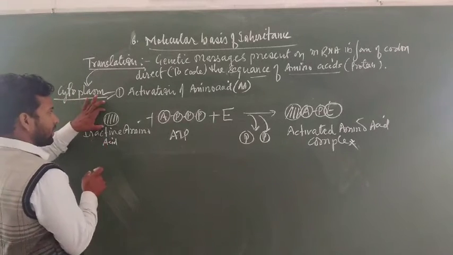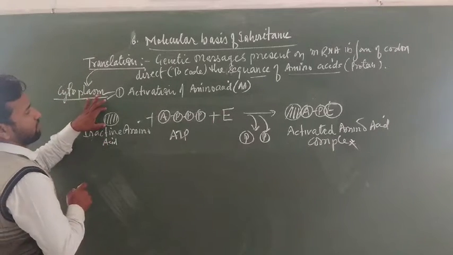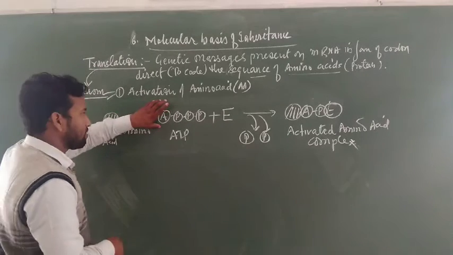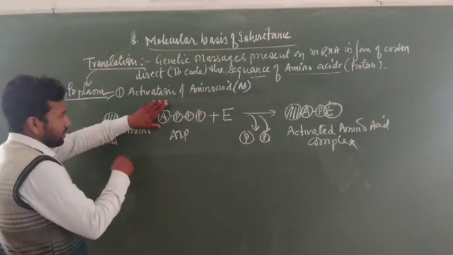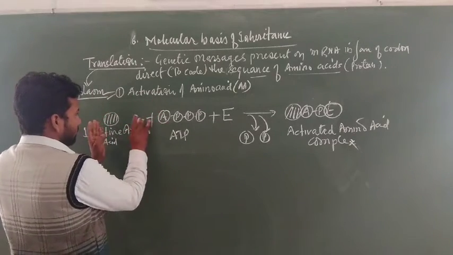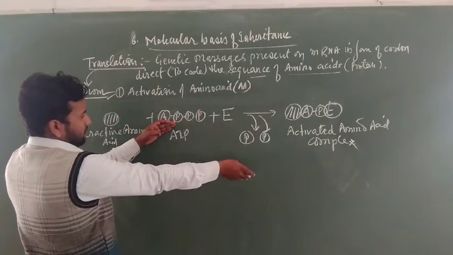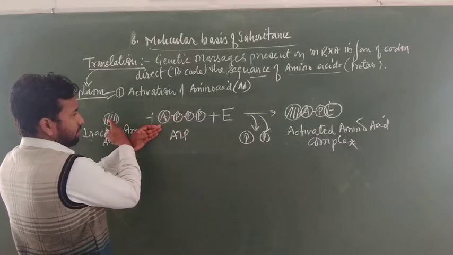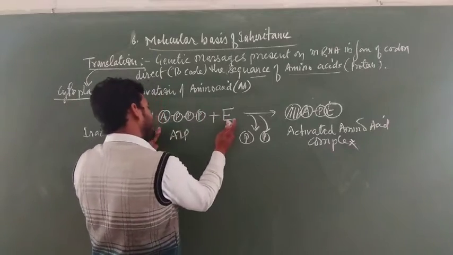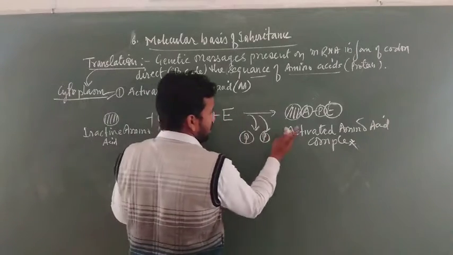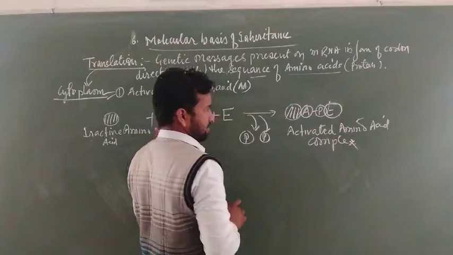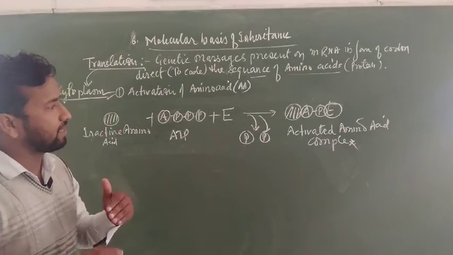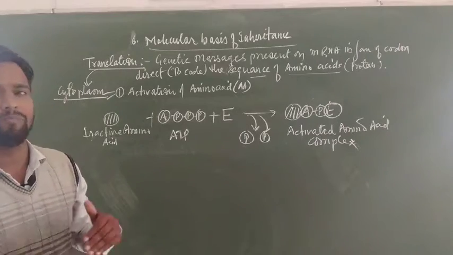This is the inactive amino acid. It first joins with adenosine triphosphate. At the time of union, two phosphates are released, one adenosine monophosphate is joined, and the enzyme is also joined. This forms the activated amino acid complex, also known as the activated amino acid AMP complex.